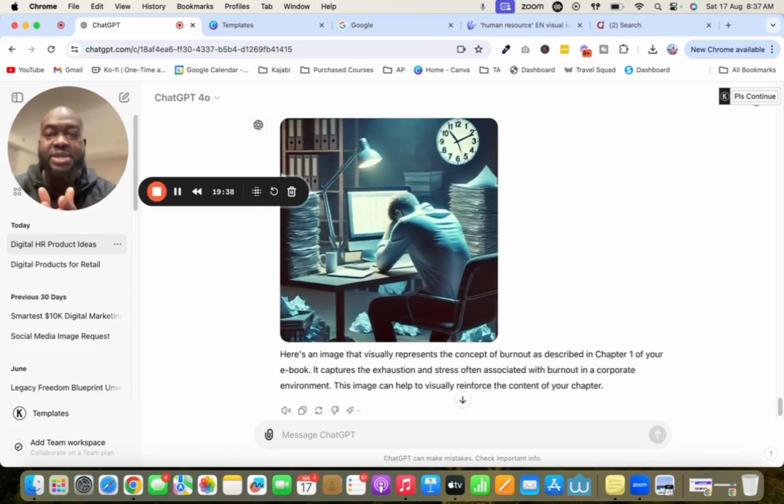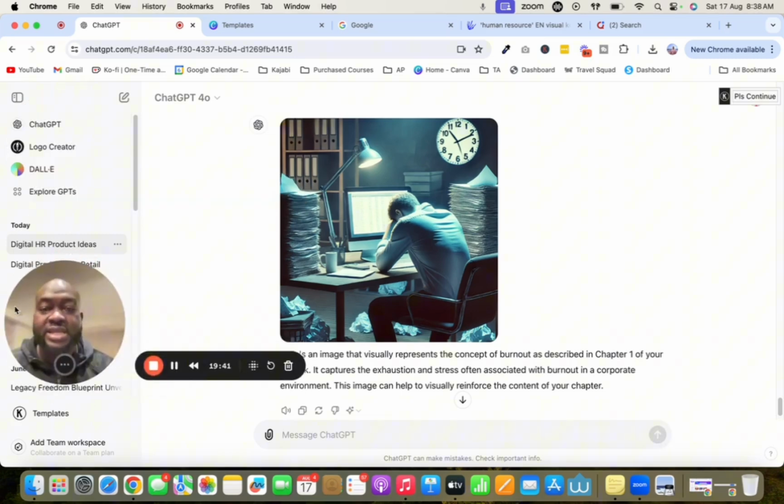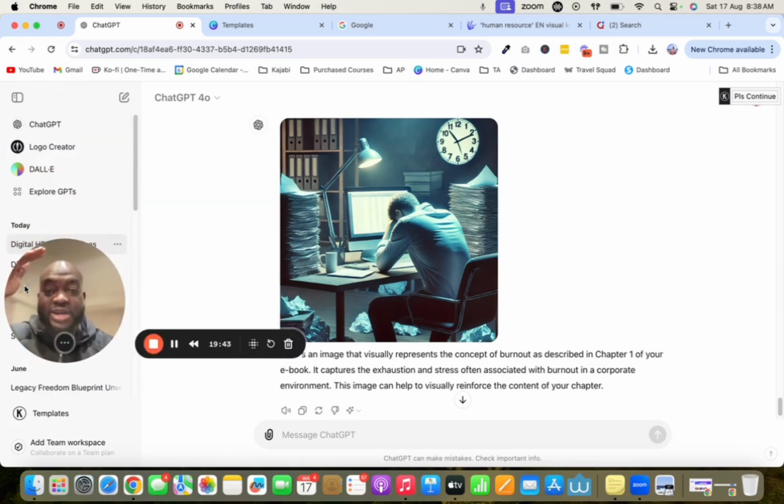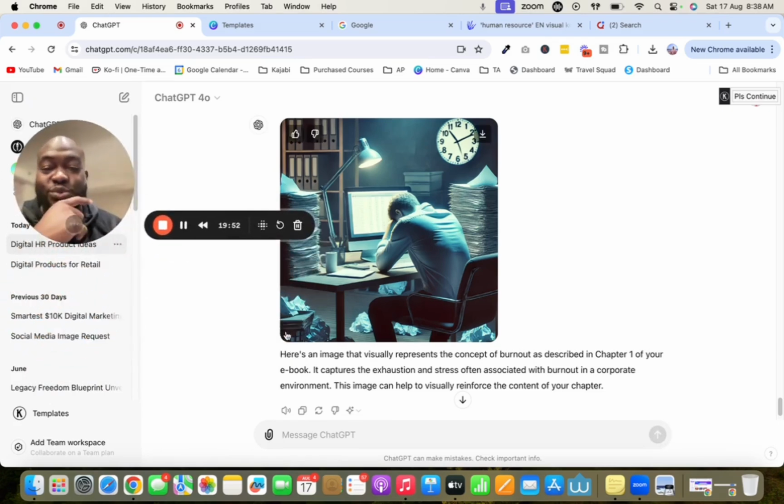And look at this image that it gave me. The perfect image is showing a pile of work that is piled up. Someone is down on the desk with their head held down like that. And it literally is showing burnout. And this is what it says.